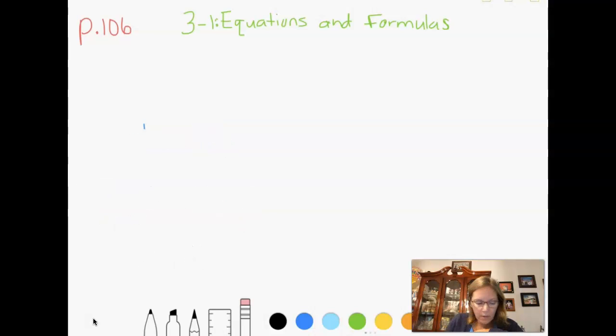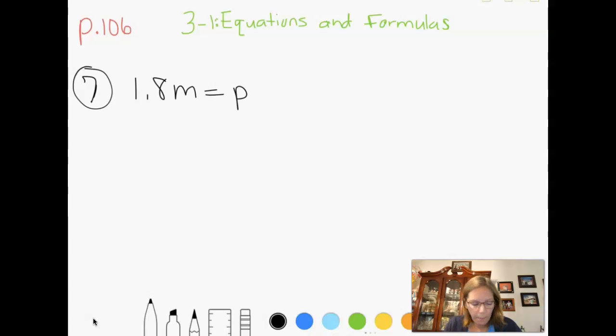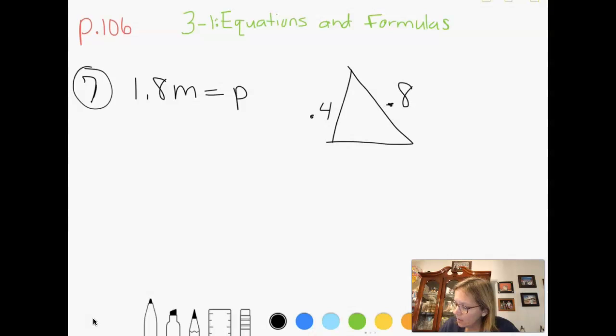So number 7 says the perimeter of a triangle is 1.8 meters. 1.8 meters equals the perimeter. The length, and remember we're talking about a triangle, so I'm going to draw this out to help me visualize it, okay? The length of one side is 0.4 meters, and the length of another side is 0.8. So it says, what's the length of the third side, the missing side?